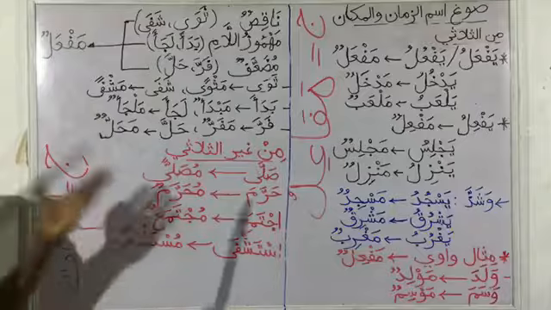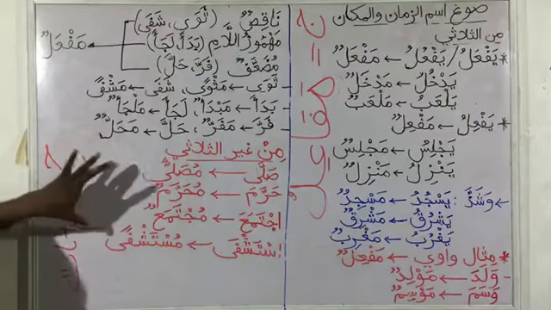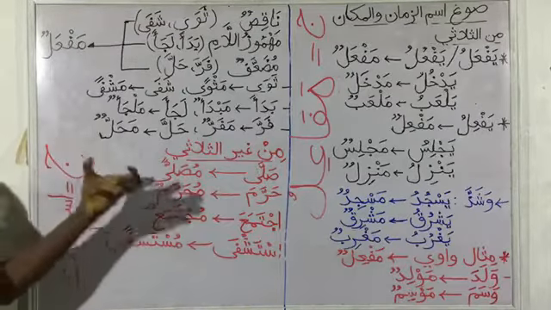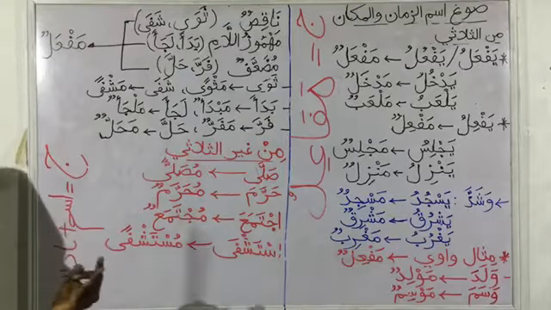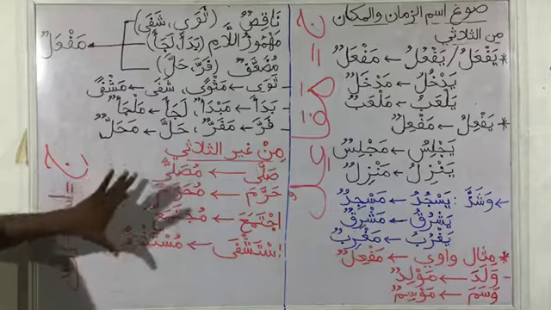So these are how Ismu Zaman and Makaan are formed from other letter verbs like 4, 5, 6 letter verbs.